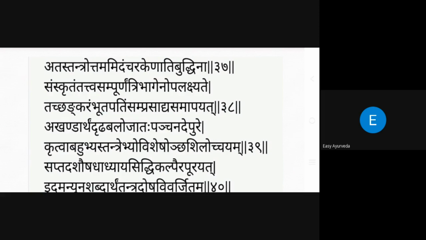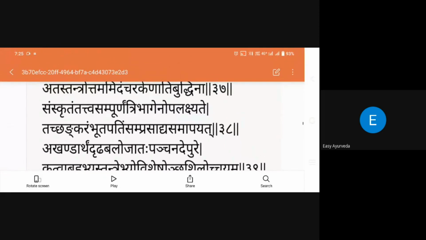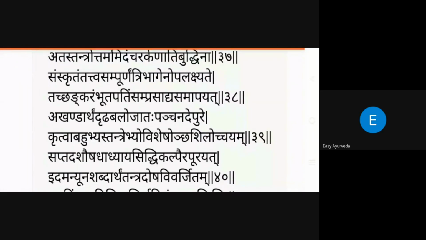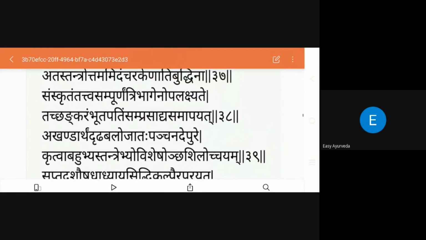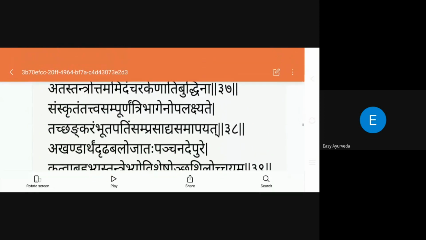It means when this book was received by Charaka, at that time it was an incomplete book. One third portion, Tribhagena Anupalakshate, means it is not available. In that time, what happened? Who completed it after Charaka wrote the Charaka Samhita is mentioned.